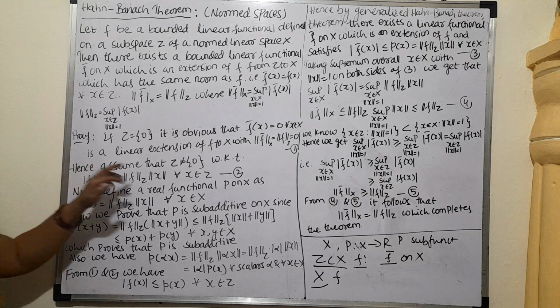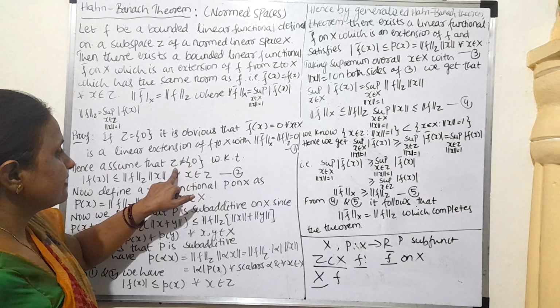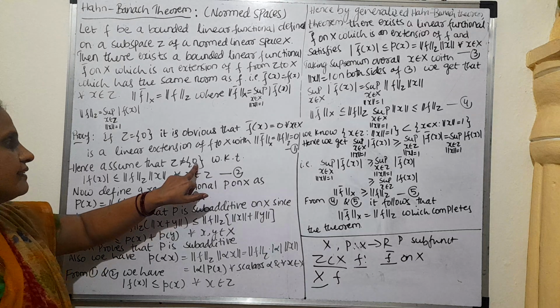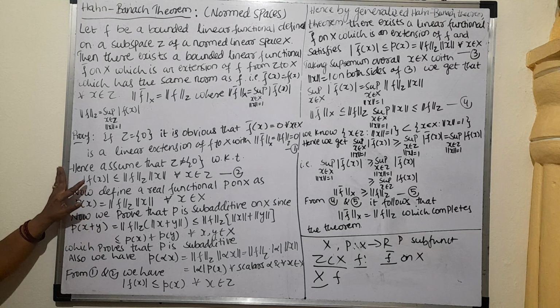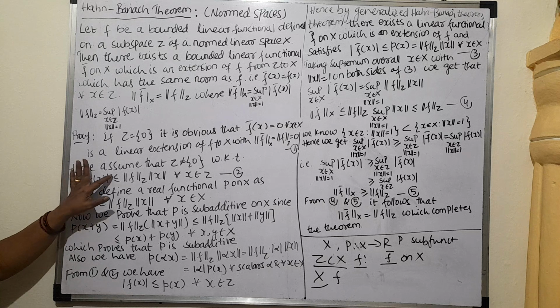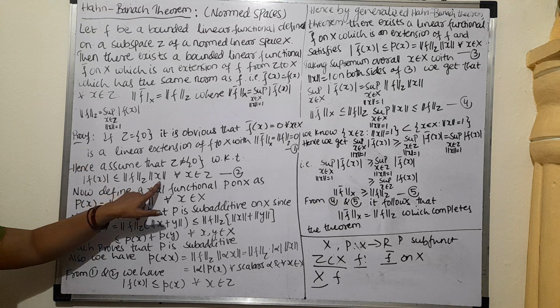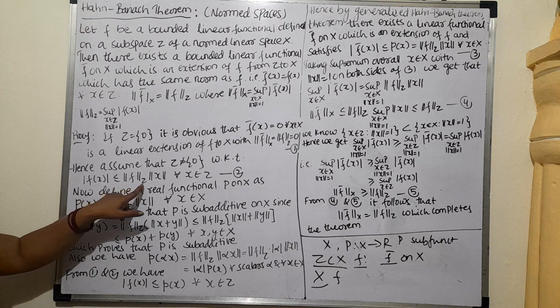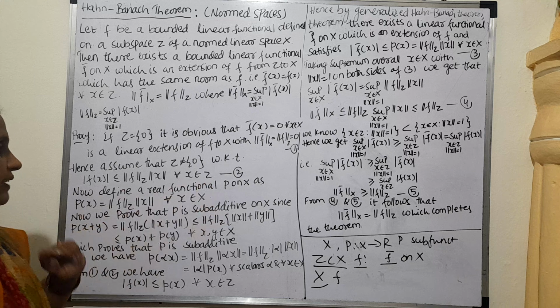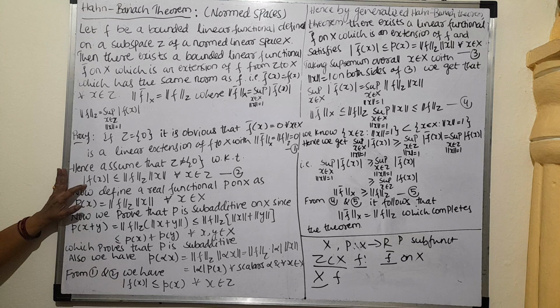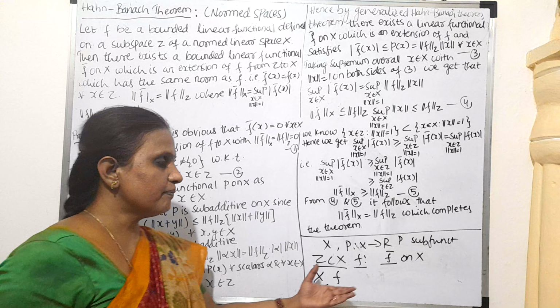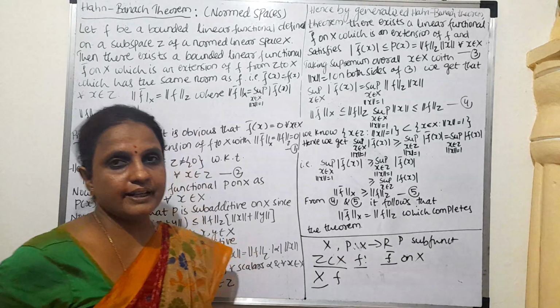Now we assume that Z does not contain only 0, it contains other elements. In that case, by the definition of boundedness, we can write mod of F of X is less than or equal to norm F times norm X. Here F is defined on the subspace Z, so we write this for all X belonging to Z. To prove that there exists an extension, we can make use of the previous theorem, the generalized Hahn-Banach theorem.